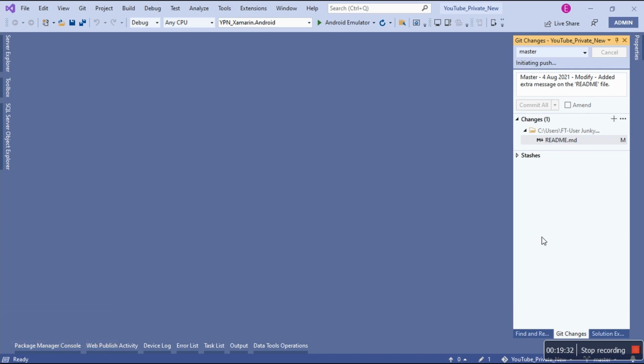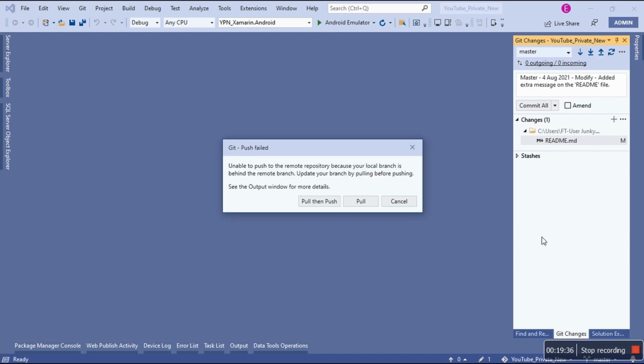Because there's already a commit that I don't have locally. There we go. But what does it say? It says unable to push to the remote repository because your local branch is behind the remote branch. True. Update your branch by pulling before pushing.